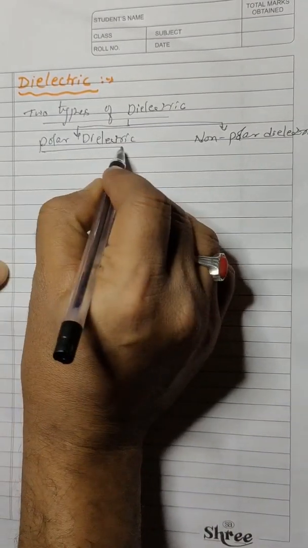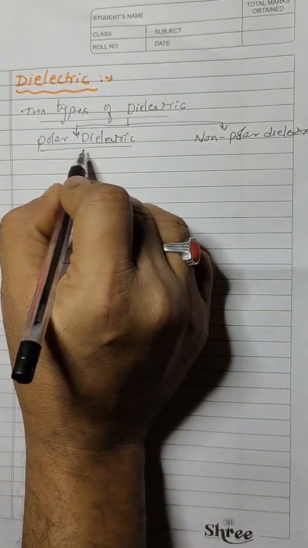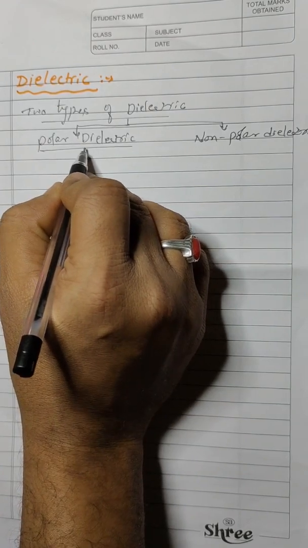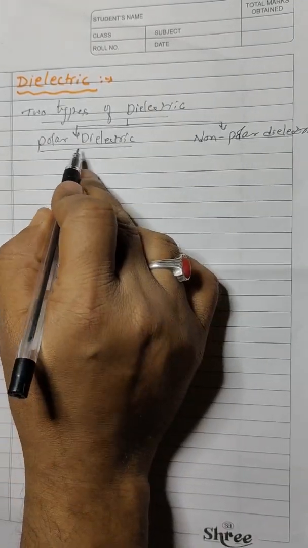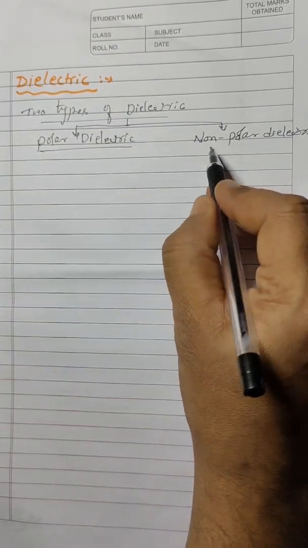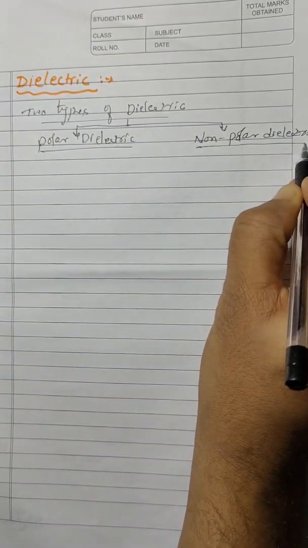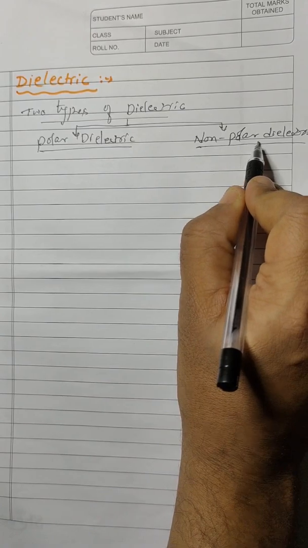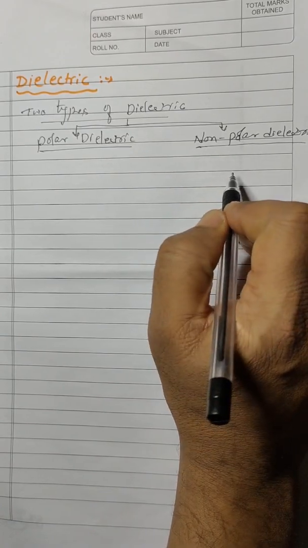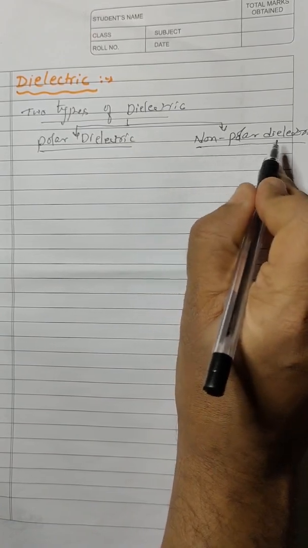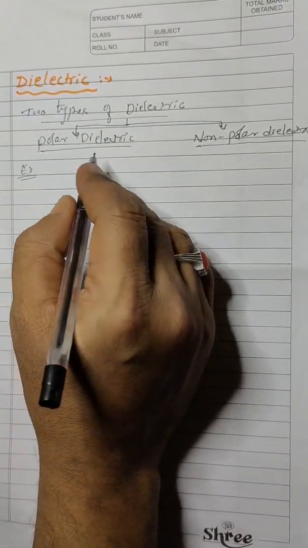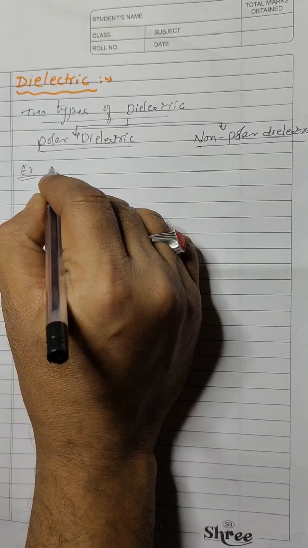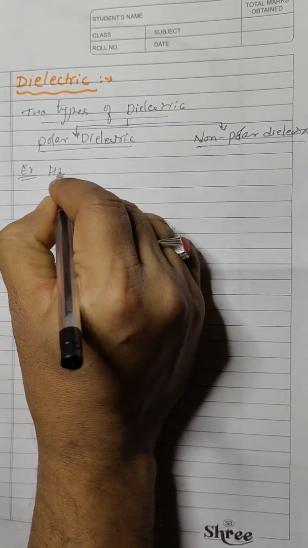So polar dielectric is nothing but the dielectric material which is made up of polar molecules. And the non-polar dielectric is nothing but the dielectric which is made up of non-polar molecules. So that is called non-polar dielectric. Example of a polar molecule, if you talk, we can say water,